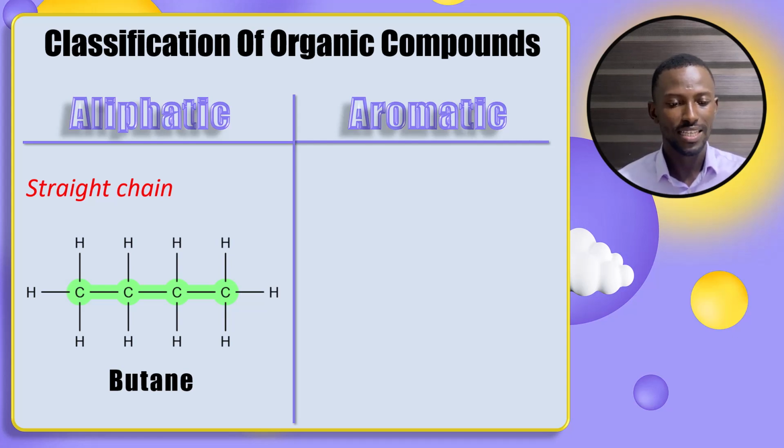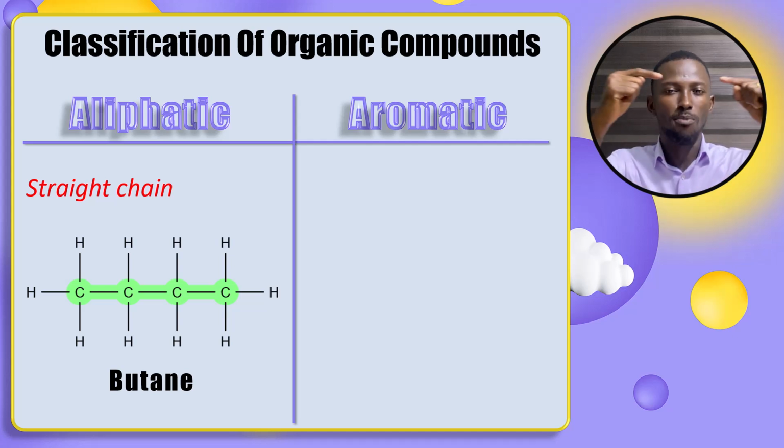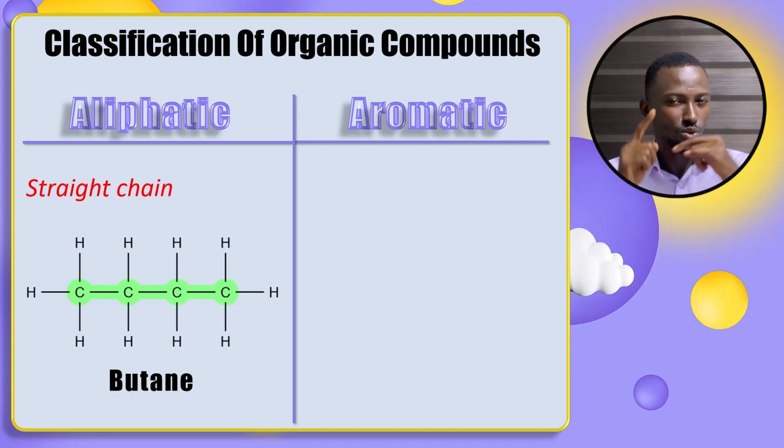So this is an aliphatic compound. Why is this one aliphatic? Because it is an open chain. So keep that in mind. Aliphatic organic compounds are compounds that are considered to be open chain, and open chain simply means they do not form a ring. That is one side of aliphatic compounds. So either they are open chain, or even if they have rings, the rings are not aromatic. Now let's pick the first side, open chain.